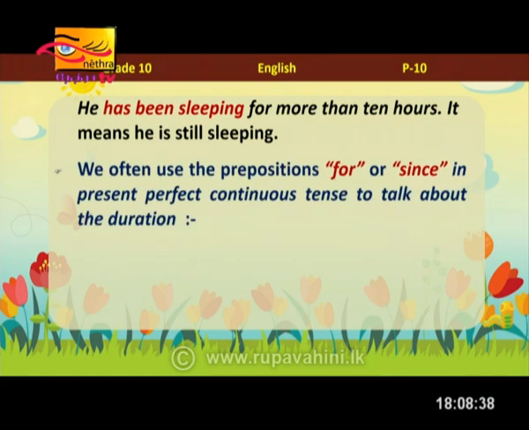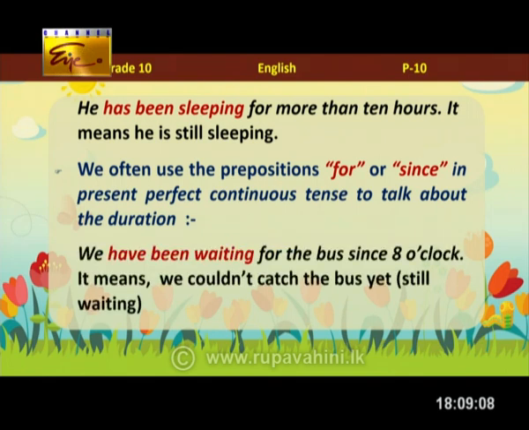Exactly. So with that said, I want you to learn these two words: for and since. We often use the prepositions for or since in present perfect continuous to talk about the duration. When it comes to duration, that means the time period, we use for with a period of time. We use since with a point of time. For example, shall we read this one? "We have been waiting for the bus since 8 o'clock." It means we couldn't catch the bus yet. Still waiting.